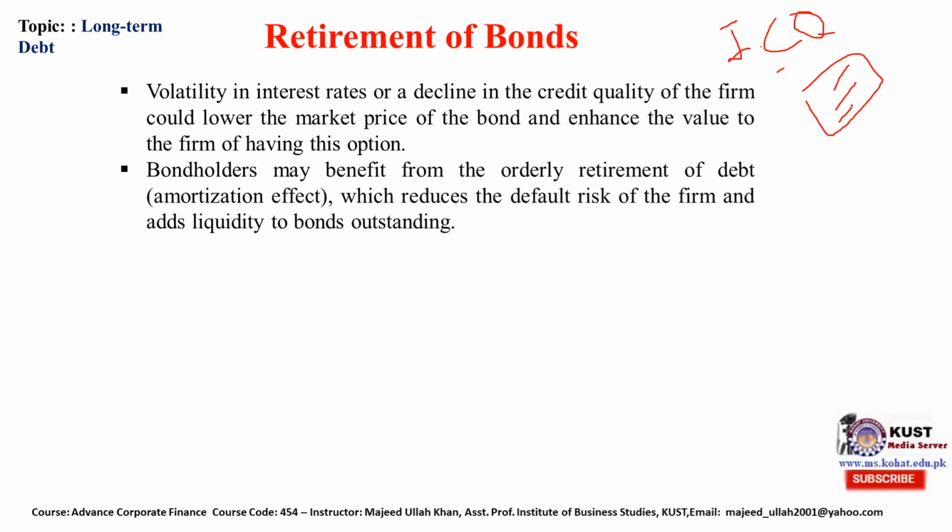Then the market price of the bond becomes low and enhances the value to the firm of having this option. When the market price of the bond becomes low, it is very attractive for the firm to buy it from the open market. Bondholders may benefit from the orderly retirement of the debt, the amortization effect, which reduces the default risk of the firm and adds liquidity to the bond outstanding.